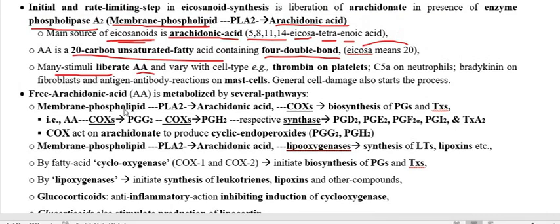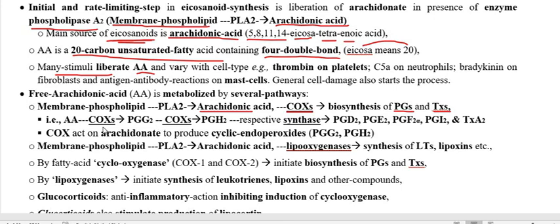Once phospholipase A2 converts membrane phospholipid to arachidonic acid, this arachidonic acid, in presence of the cyclooxygenase enzyme, abbreviated COX, which stands for cyclooxygenase enzyme, converts the arachidonic acid into the products prostaglandin and thromboxane.